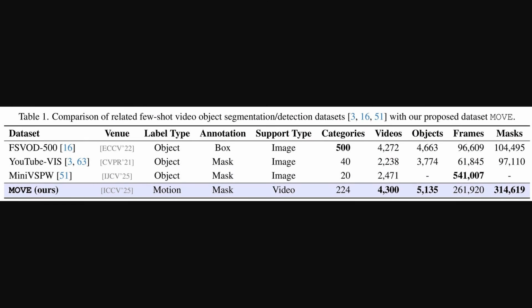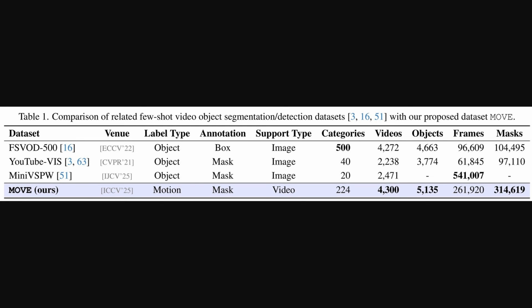To enable that kind of motion-based search, you first need the right data. So this table compares their new dataset, Move, against other major datasets in this field. The key difference is right there in the label type and support type columns. While existing datasets like YouTube VIS label by object and use a single image as the example, Move labels by motion and uses a full video as the support. And this is a massive dataset with 224 motion categories, 4,300 videos, and over 300,000 high-quality segmentation masks,